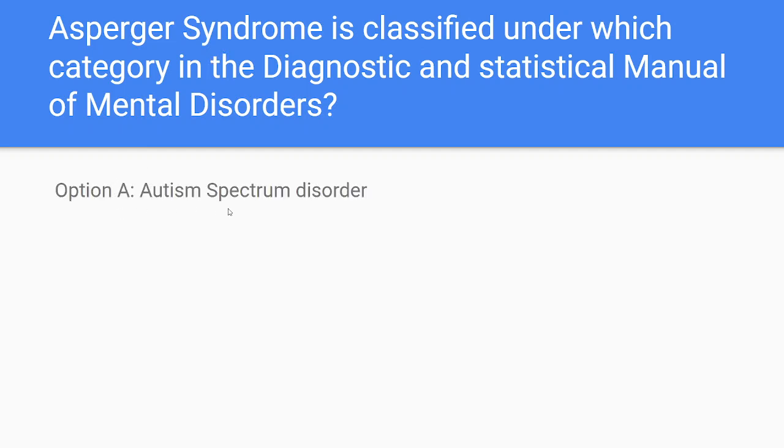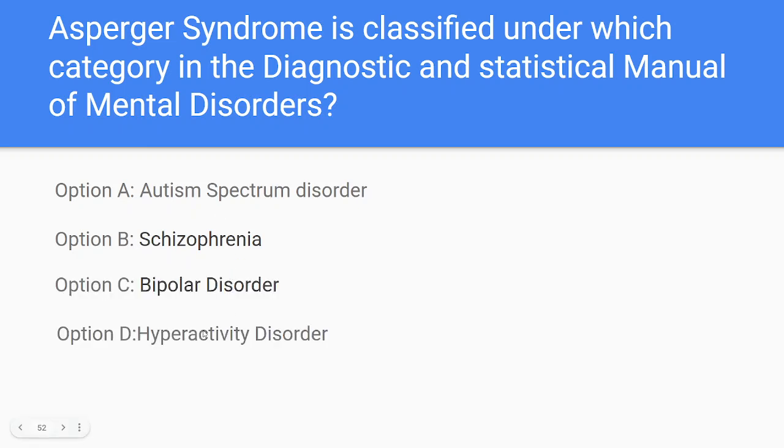Option A, autism spectrum disorder; option B, schizophrenia; option C, bipolar disorder; and option D, hyperactivity disorder. So this Asperger syndrome comes under the autism spectrum disorder. So here the correct answer is autism spectrum disorder. First of all, what does autism spectrum disorder mean?